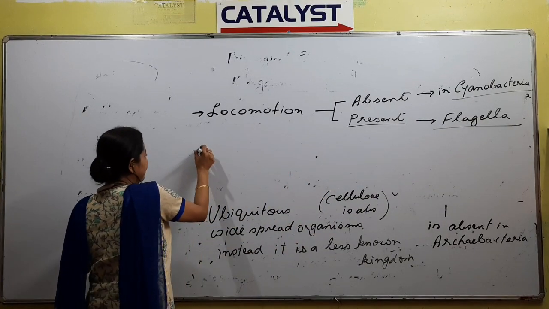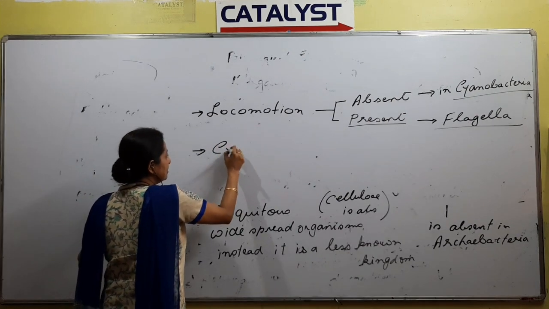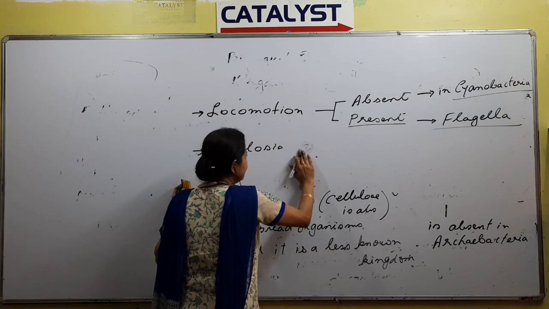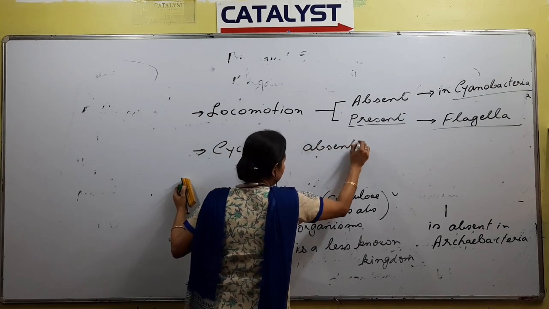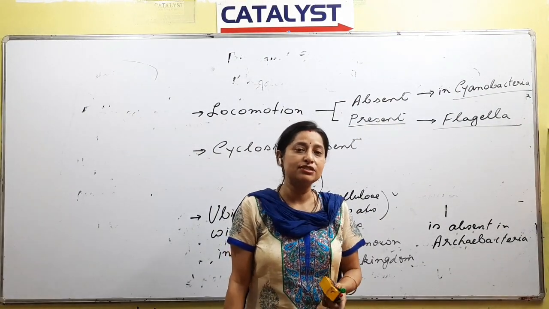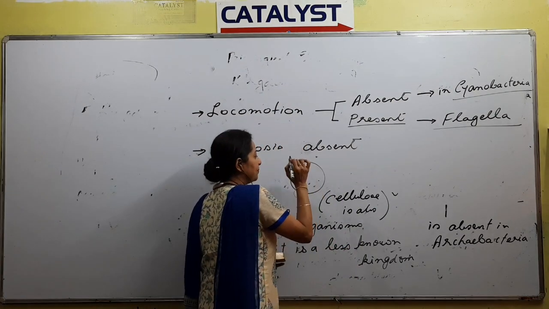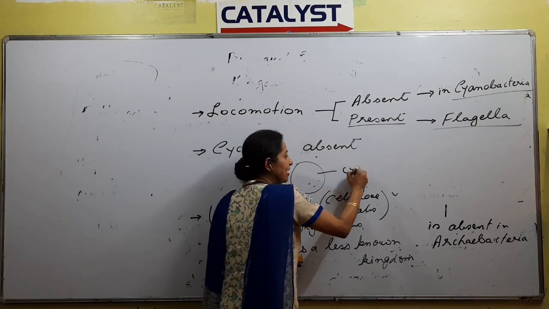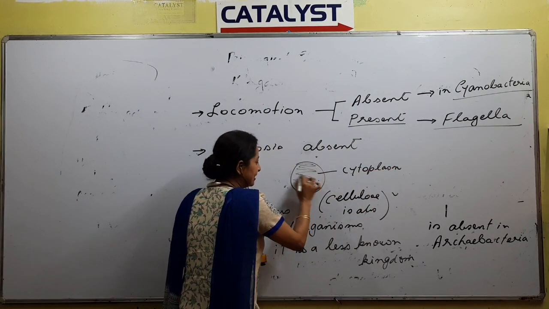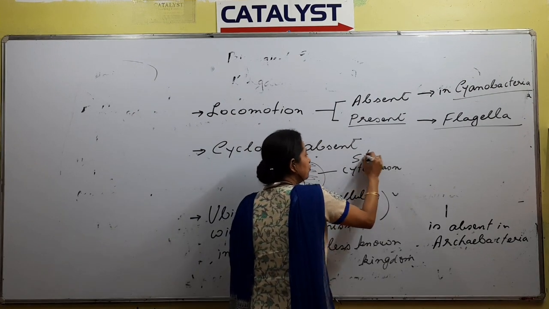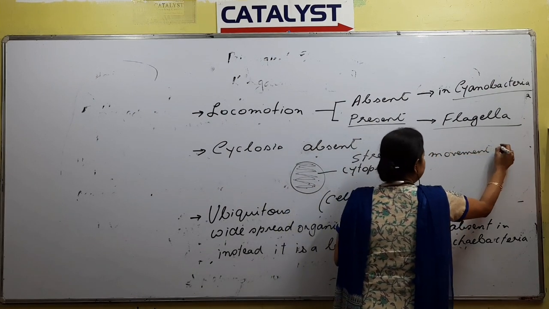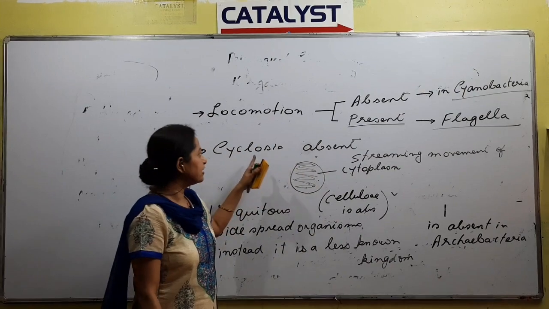Another point is a process called cyclosis. The question is, is cyclosis present or absent? It is absent in the case of Monera. What is cyclosis? Streaming movement of cytoplasm is called cyclosis. Inside the cell what you have is cytoplasm, right? So this cytoplasm will keep on moving, right? And this is what is called streaming movement of cytoplasm. Streaming movement of cytoplasm is also called cyclosis.